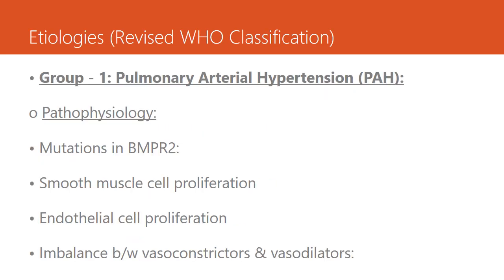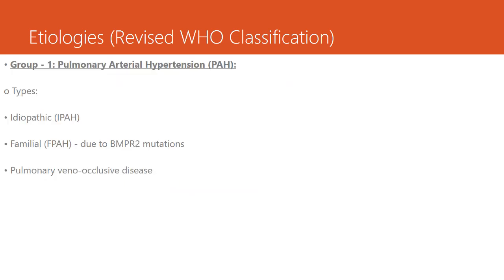So in pulmonary arterial hypertension, there is a mutation in bone morphogenetic protein receptor 2, and smooth muscle cell proliferation will occur, endothelial cell proliferation will occur, and there will be an imbalance between vasoconstrictors and vasodilators. That is, the vasoconstrictors will increase and the vasodilators will decrease. The vasoconstrictors include thromboxane A2, serotonin, and endothelin 1. These are all vasoconstrictors, whereas prostacyclin, nitric oxide, and vasoactive peptide are vasodilators, and they will be decreased.